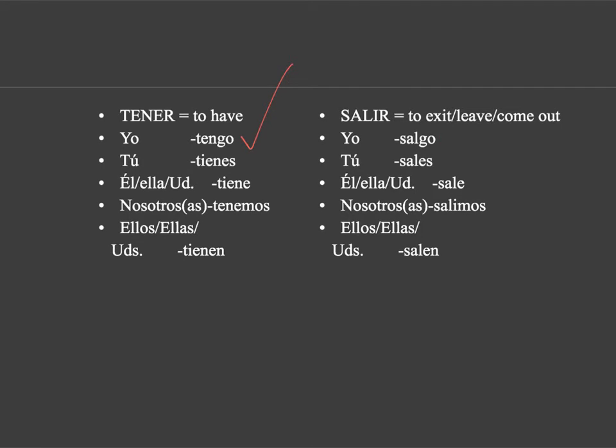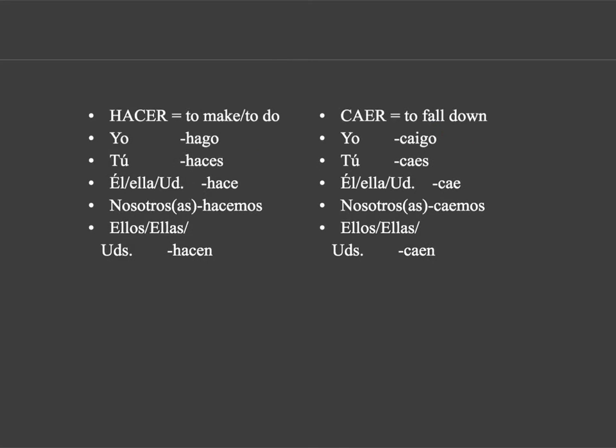Tener, to have, tengo, and the rest of the forms. Salir, to exit, leave, or come out, like that movie is coming out soon. Okay, this is the verb you would use. It can also mean to date someone, to go out with them romantically. Okay, salgo is your weird yo form. Hacer, to make or to do, hago.